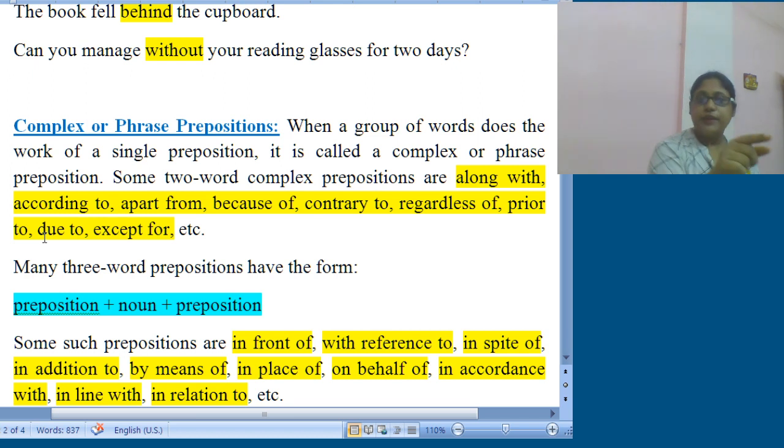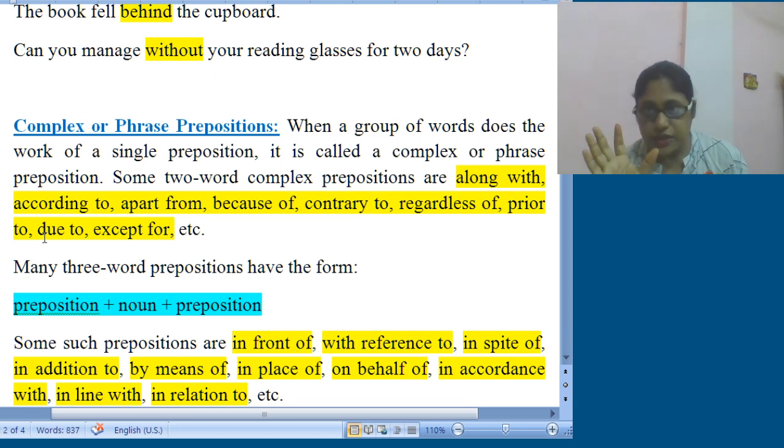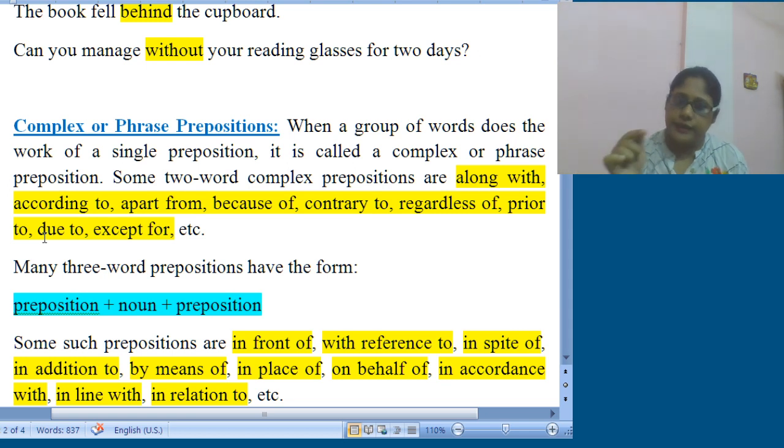But in a complex preposition, it has two more words along with it: first a preposition, in between a noun, and then again a preposition. Then it has three words used for a single purpose. So in front of has three words, and it comes under complex or phrase preposition.